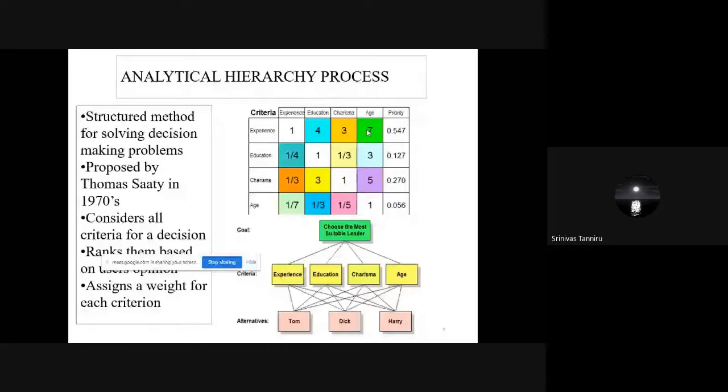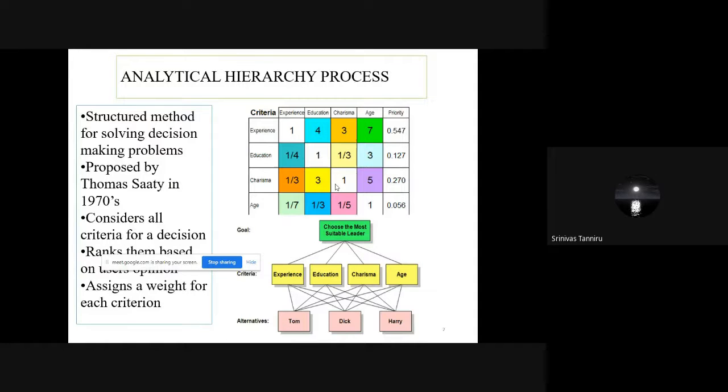In this fashion, we compare each factor and rate them on a scale of 1 to 9, and after the ratings, the weightages are calculated through a mathematical process, which tells us how important each particular factor is.